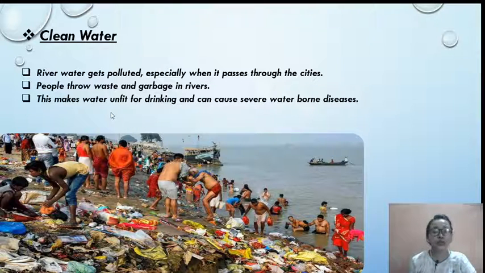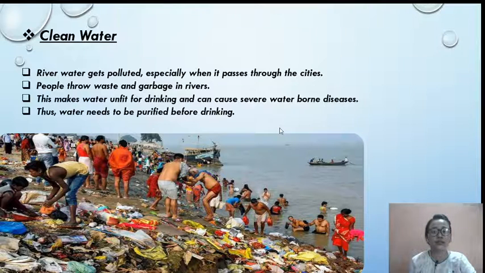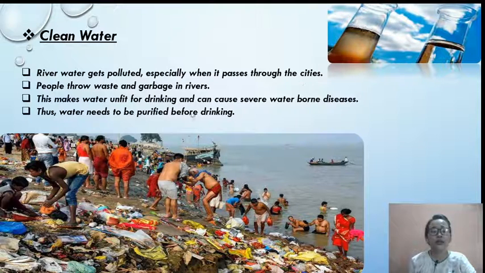This makes water unfit for drinking and causes several waterborne diseases. Because of this only, the water is very unfit for drinking, and that may cause several waterborne diseases. Such water needs to be purified before drinking. So before drinking that water, we need to purify it.